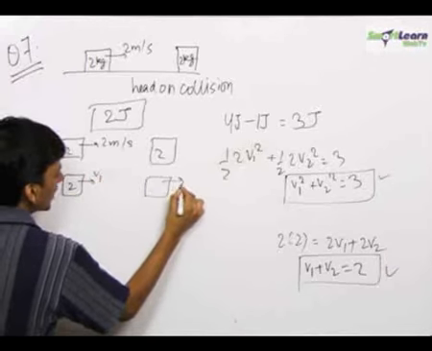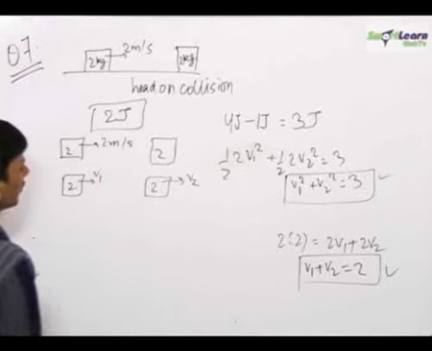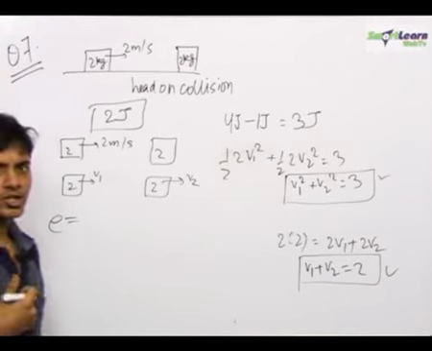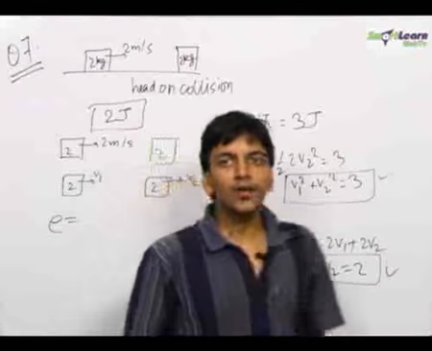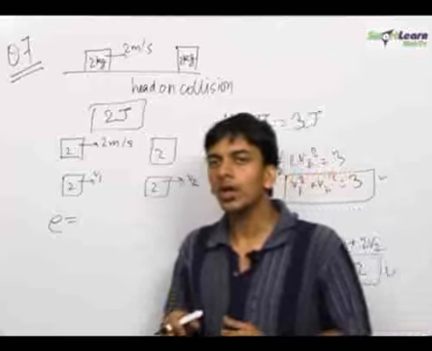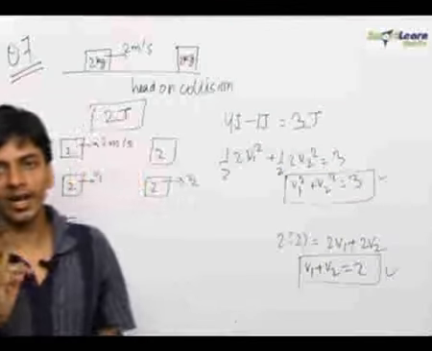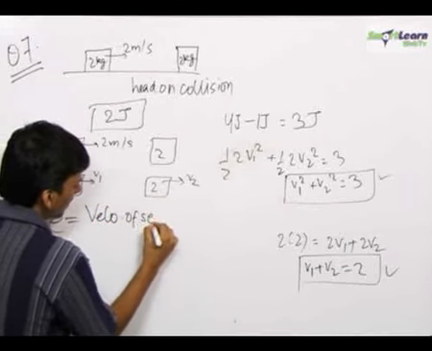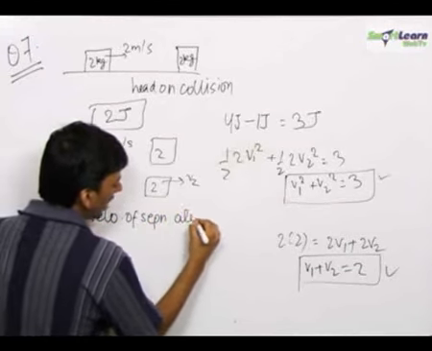The coefficient of restitution is equal to the velocity of separation along the line of impact upon the velocity of approach along the line of impact.